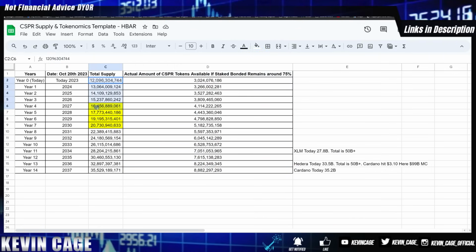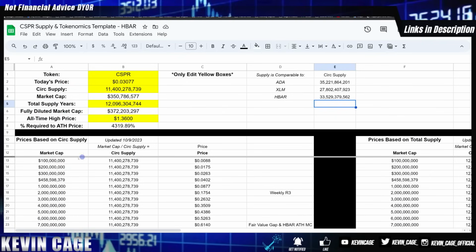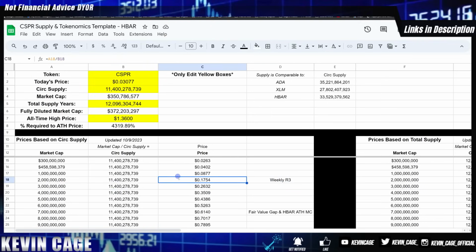So when I'm looking at the total supply here of Casper tokens over the coming years, I also want to consider the stake bonded ratio. If it's around 60% or 75%, there's really not as much Casper in circulation as we think, which is needed for transactions. So scrolling through, if Casper absolutely crashed down to $100 million market cap, that would be the current price. And usually when I make this, I put in different notes of different levels of the chart and things like that.